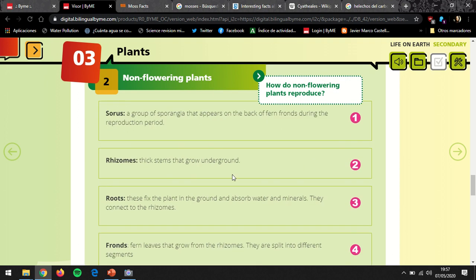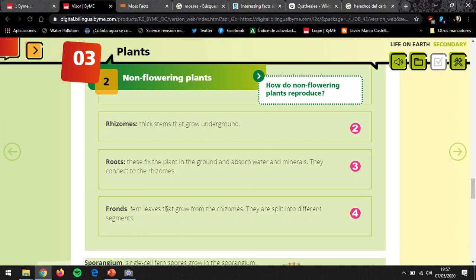The roots that they have, we call them rhizomes. Las raíces se les llama rizomas, but they are thick roots that they have underground. Then they have, I was confused. These are the stems that are underground. The roots are roots, but these rhizomes are stems that grow underground, okay?